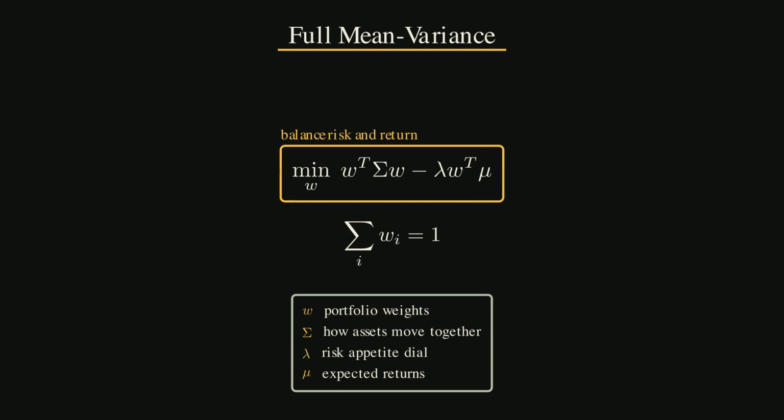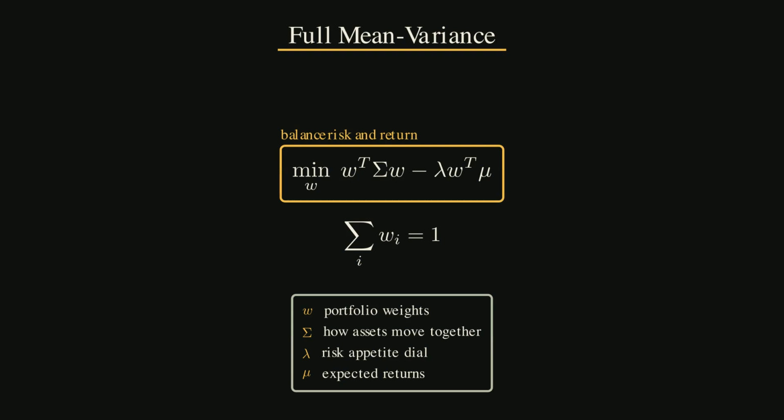Now look at the model. The full mean variance version says this: minimize W transpose sigma W, minus lambda times W transpose mu, subject to the weights adding to 1. Here, W is the list of portfolio weights. Sigma is the covariance matrix. It tells us how assets move together. Lambda is the risk appetite dial. Mu is the list of expected returns. And the rule that weights add to 1 means the whole portfolio adds to 100%.